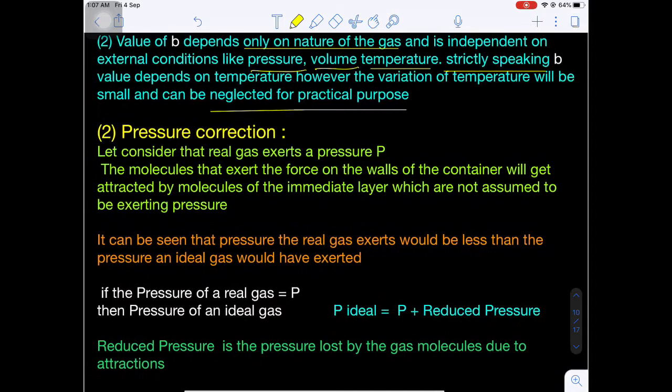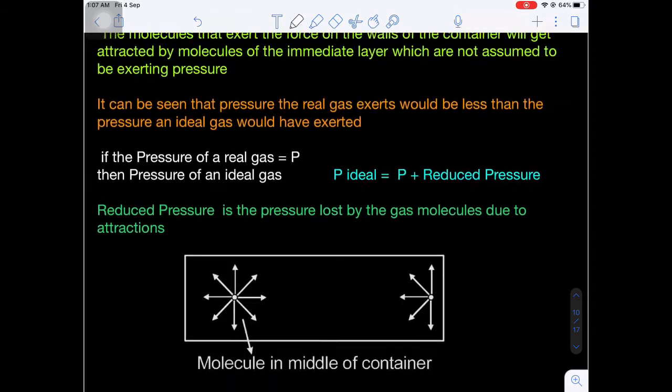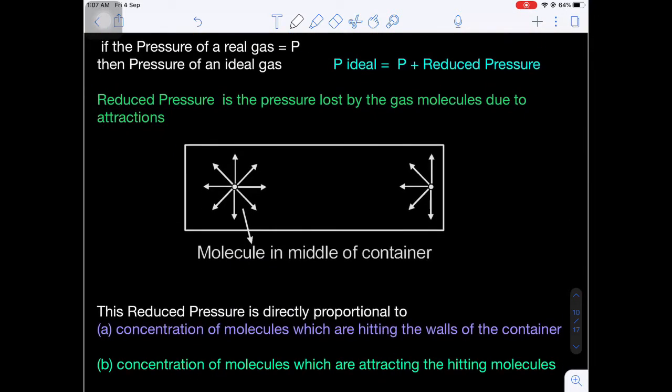Now, the second correction, that will be the pressure correction. Let us consider a real gas has a pressure how much? P. What is the pressure of a real gas? P. Okay. Now the molecules that exert the force on the walls of the container will get attracted by the molecules in the immediate layer, which are not assumed to be exerting the pressure. Now to understand this sentence, let's consider this diagram.